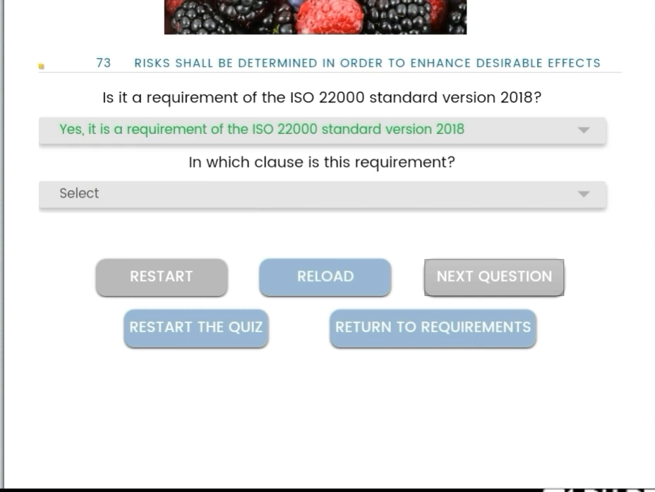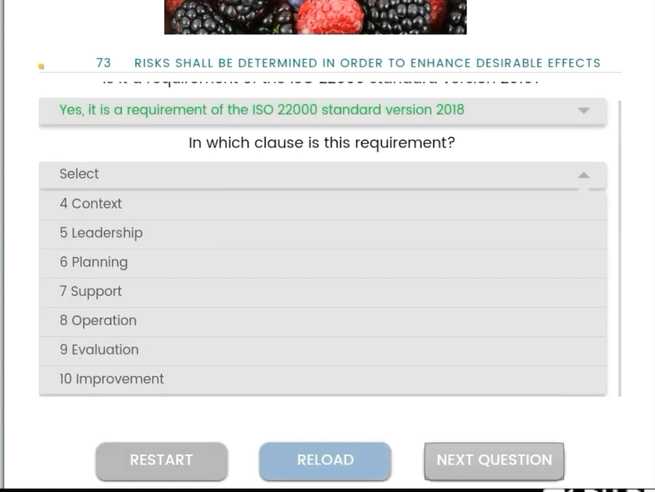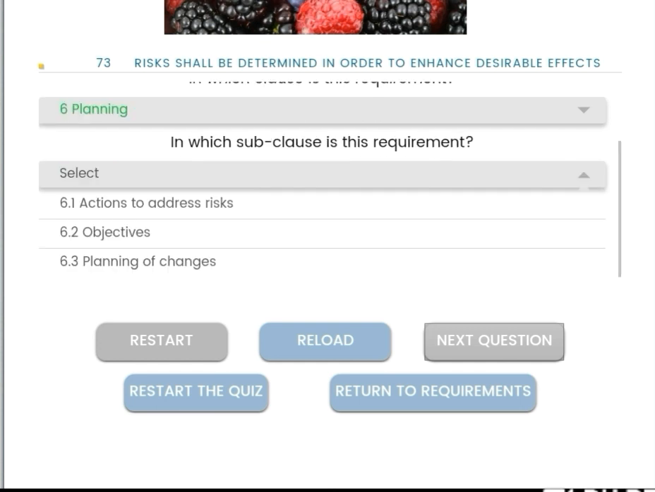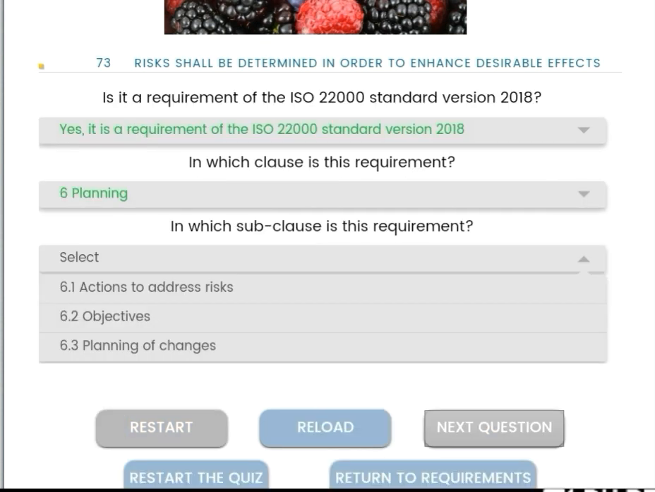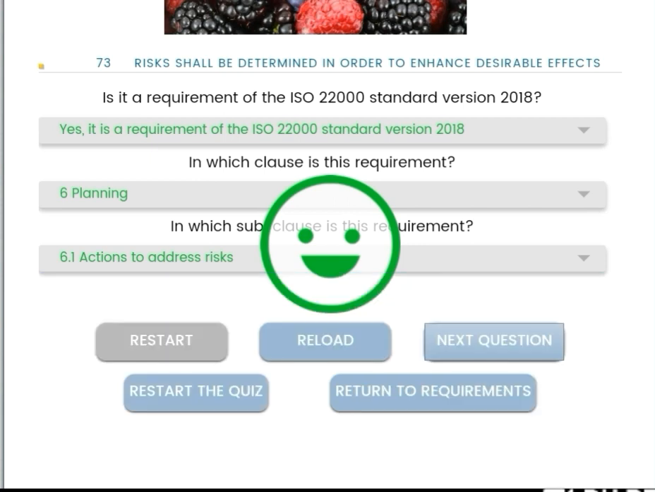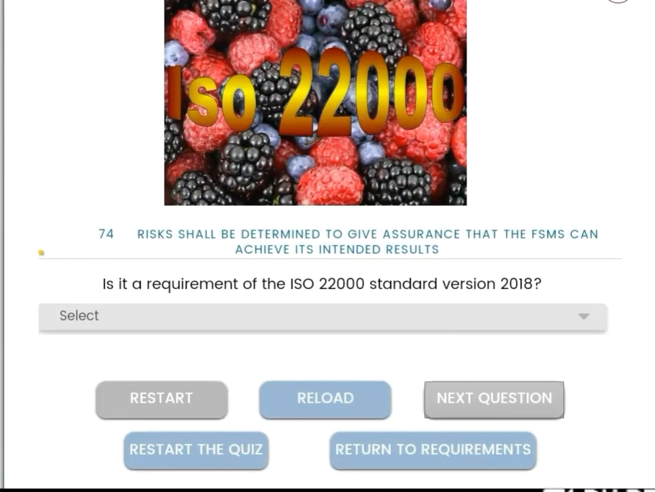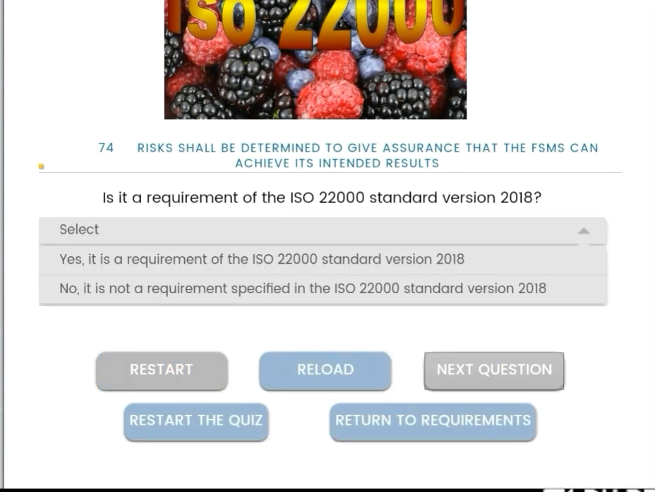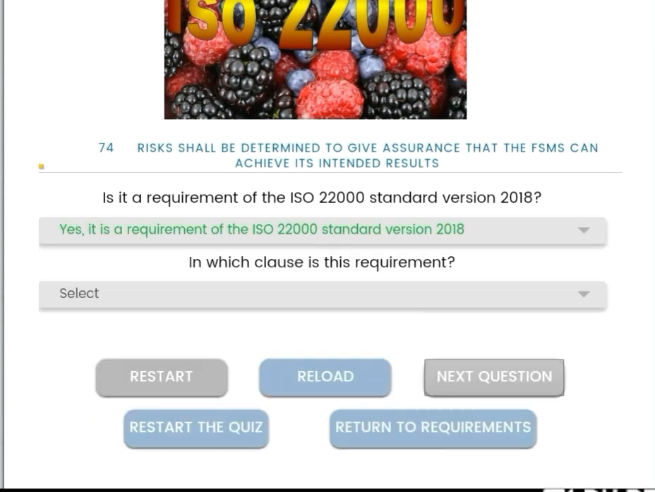Next, risks shall be determined in order to enhance desirable effects. Yes, the risks are required to be determined. Then what is the clause number? 6, planning. You have to plan properly to determine the risk. Then 6.1 is the actions to address risks. The next question, risks shall be determined to give assurance that the FSMS can achieve its intended results. Yes, it is a requirement.